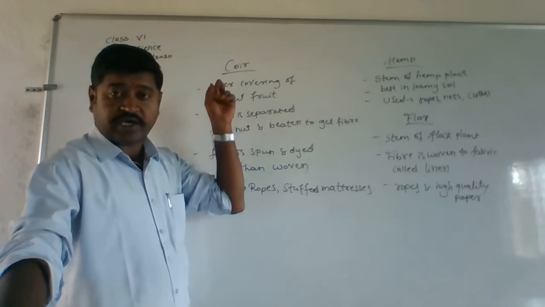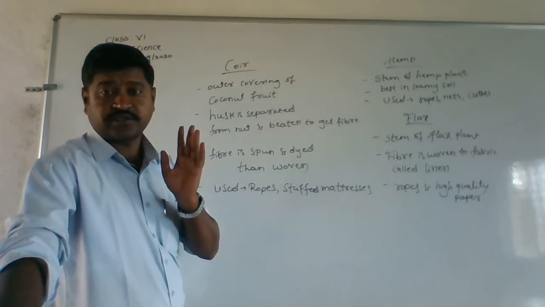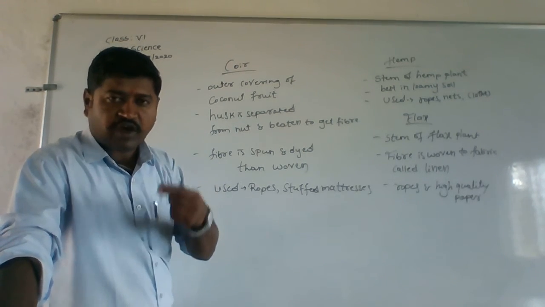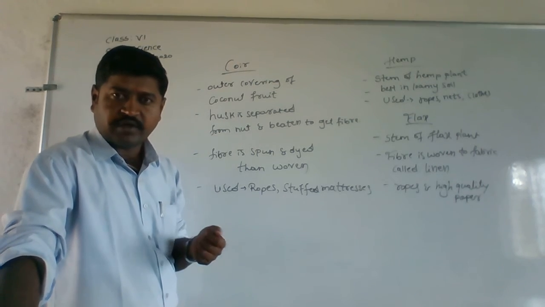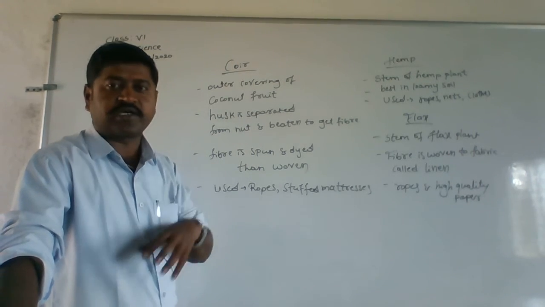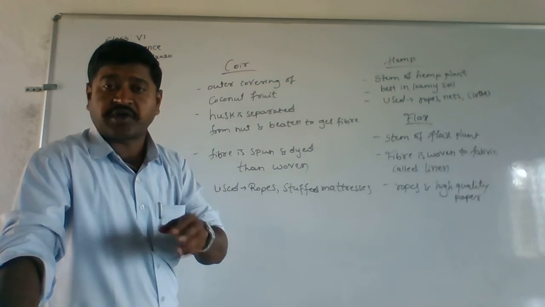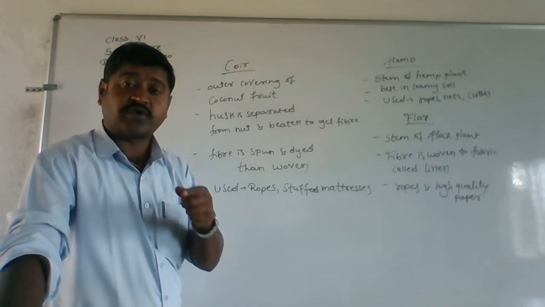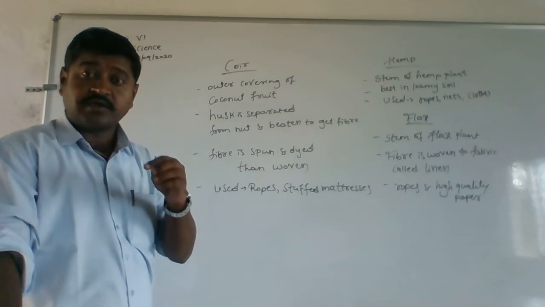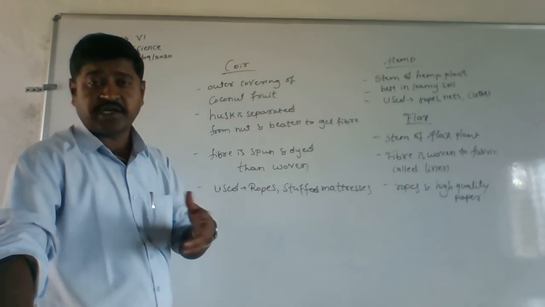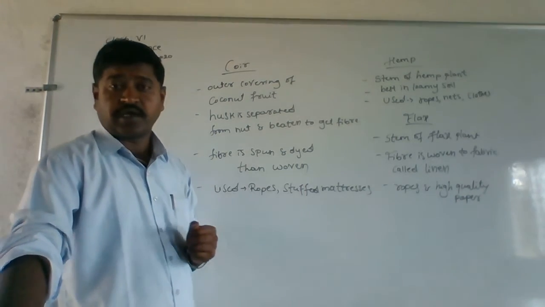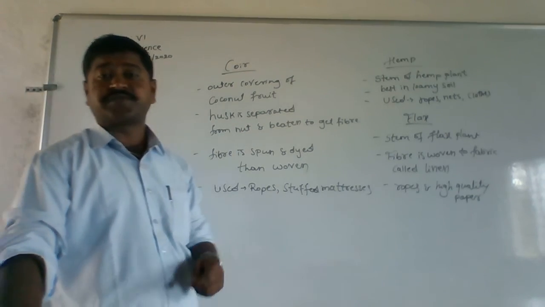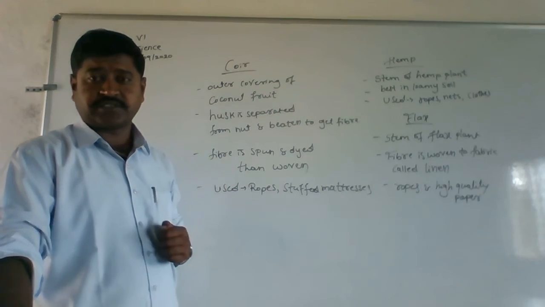It is coir. Coir we are going to get from the coconut fruit. Whatever the outer covering is there on that coconut fruit, from that we are going to get this coir, and the husk is separated from that coconut, and then it is beaten to get fiber out of it. And then whatever fiber is got, it is going to be spun and dyed, and then woven. And remember, the coir is used in making ropes and stuffed mattresses.